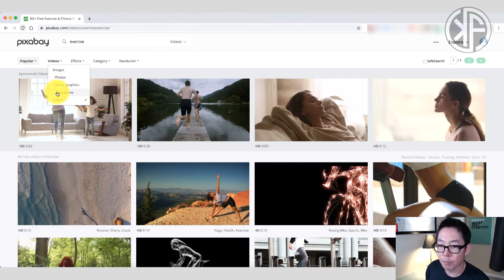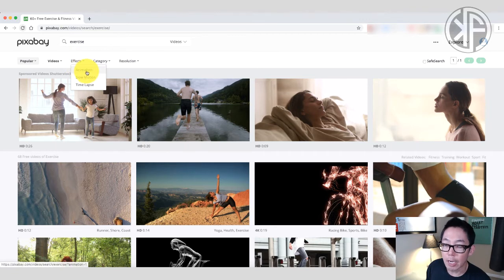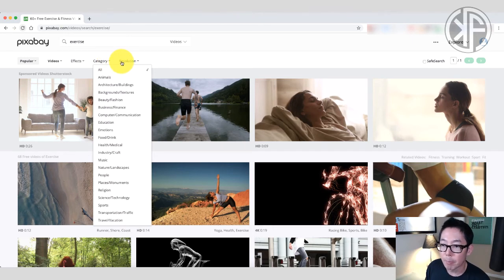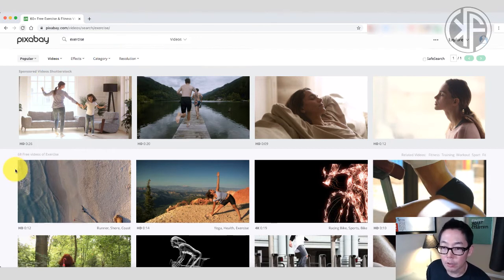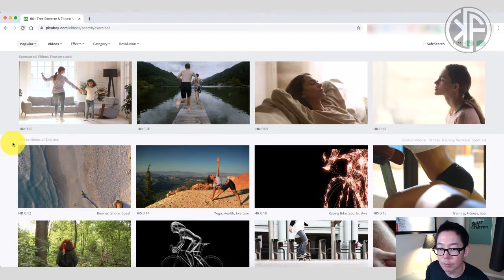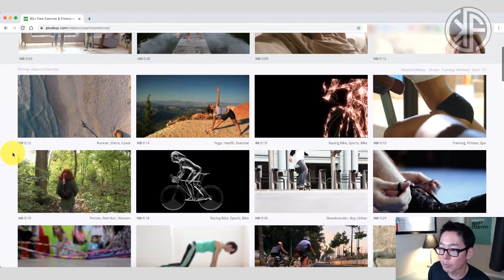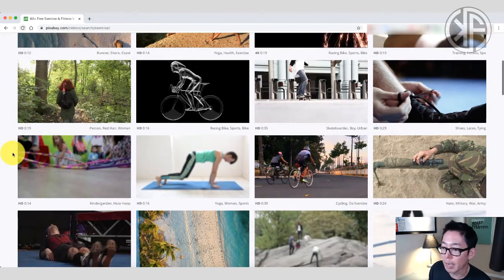And you can go back again if you want to look for other images, vector graphics, or illustrations. In terms of effects, if you're looking for anything that has animation in it, or slow motion, or time lapse, you can also filter that way. There's also the categories again, and the resolution. The sizes that they have available are either HD or 4K. Okay, so let's take a look. We've got 68 free videos of exercise. So we won't have to be filtering that way, but let's take a look at what they have.